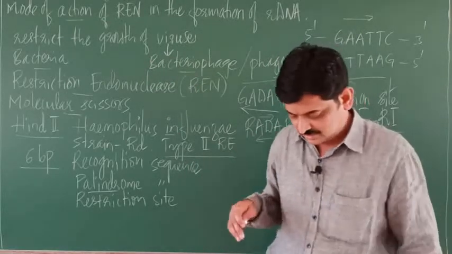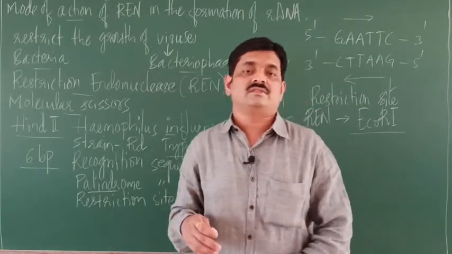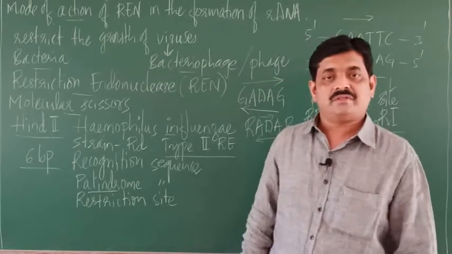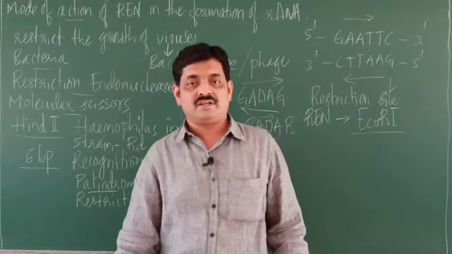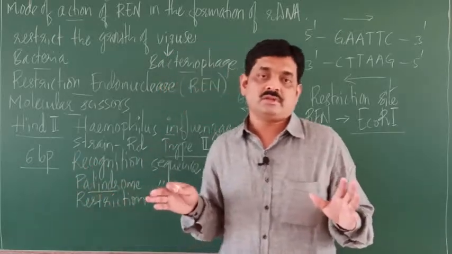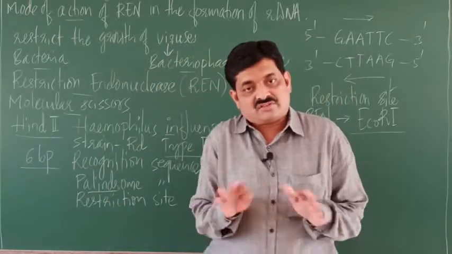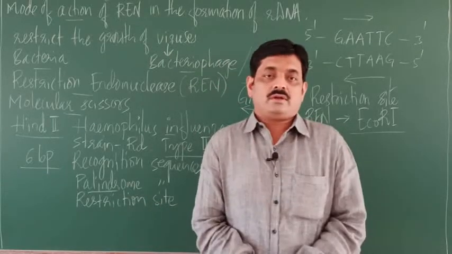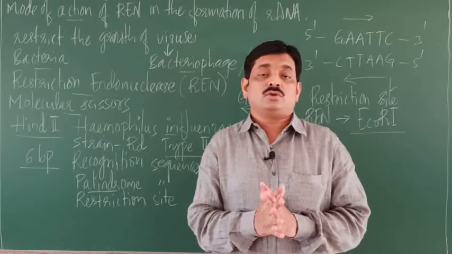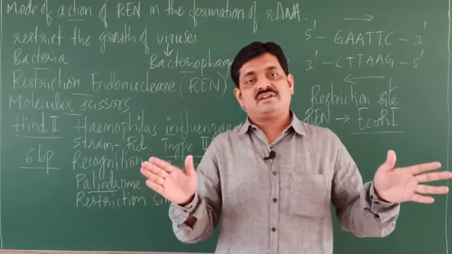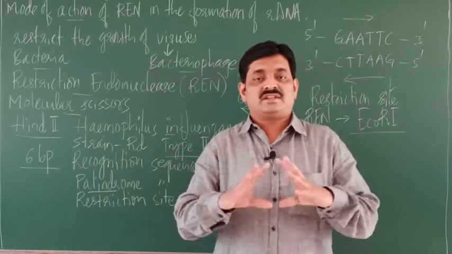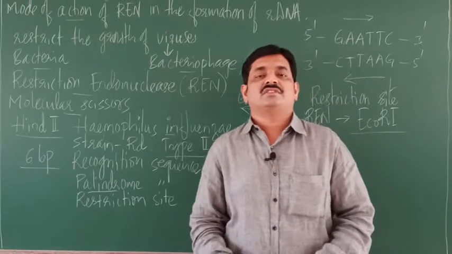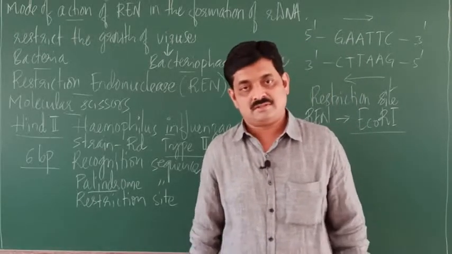So we shall revise that in brief, right? We shall revise this in brief. So restriction enzymes, these enzymes are isolated from bacteria. So bacteria are the sources of these enzymes. They are called restriction enzymes because they restrict the growth of virus, especially bacteriophage. Already I have studied in first PUC, bacteriophage and its structure. So bacteriophage is a virus that infects bacterial cells, right?